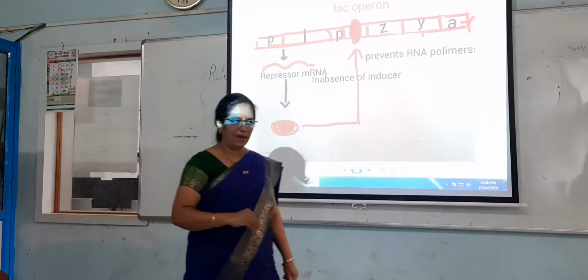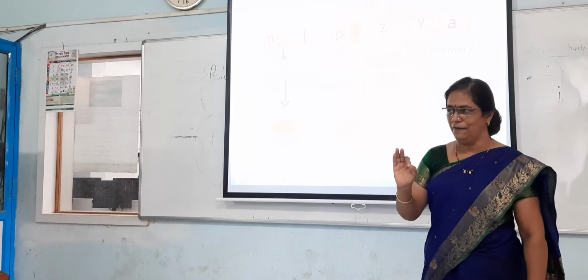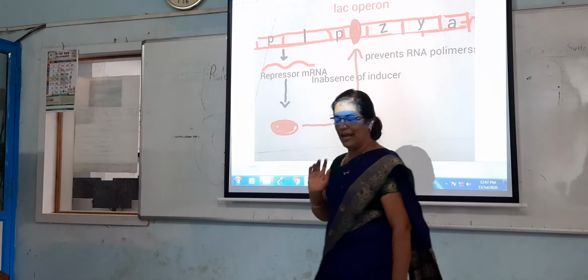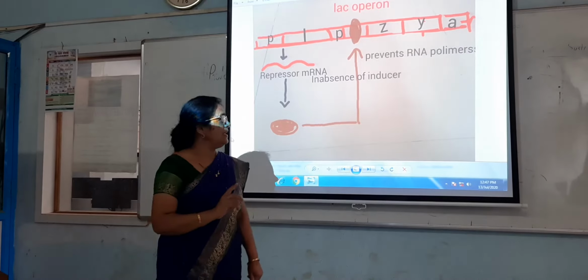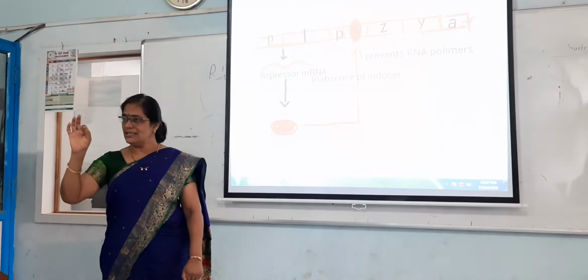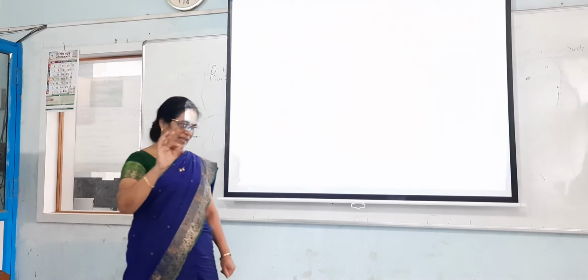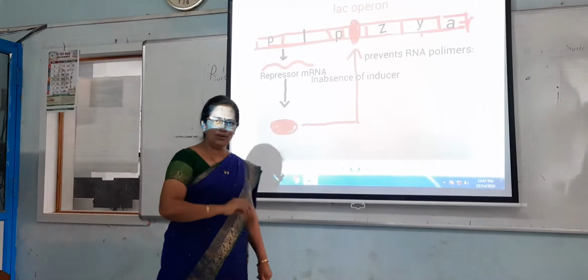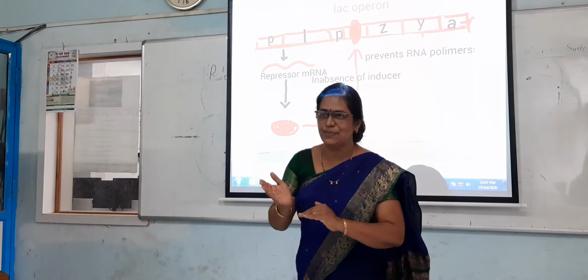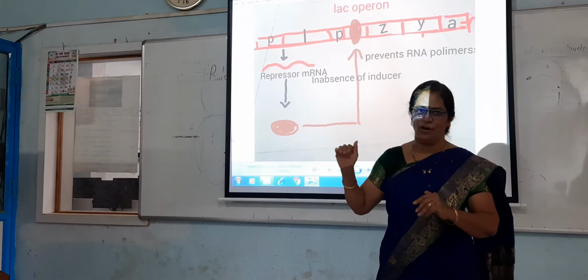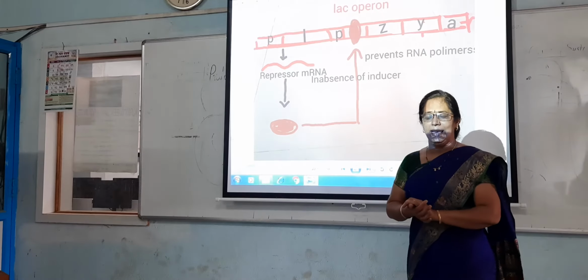The beta galactosidase is necessary for digestion of lactic acid, and the A gene secretes the acetyl CoA. So the CoA group is transferred into the beta galactosidase for the easy digestion of that lactic acid.